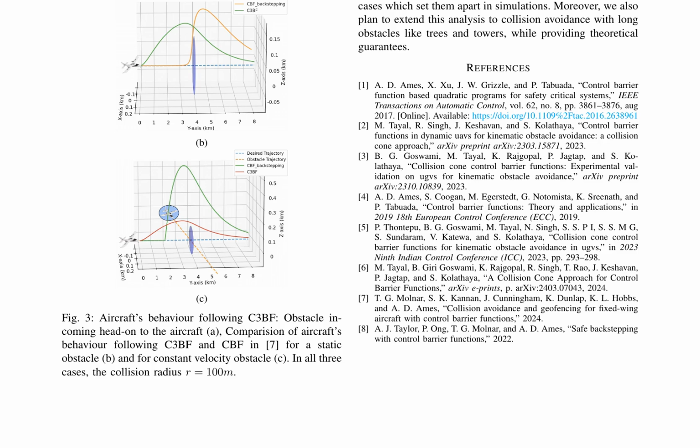The paper concludes by highlighting the limitations of the current work and proposing future research directions, including comparing the results of the naive CBF with the CBF with backstepping for cases that set them apart and extending the analysis to collision avoidance with lawn obstacles.